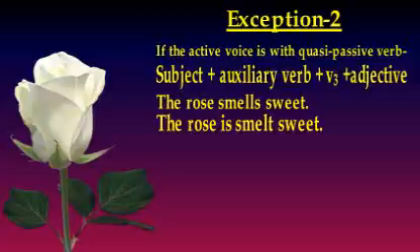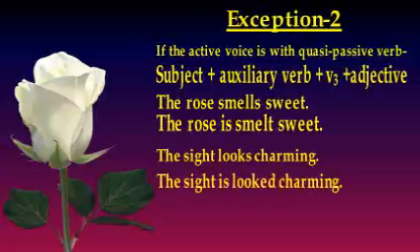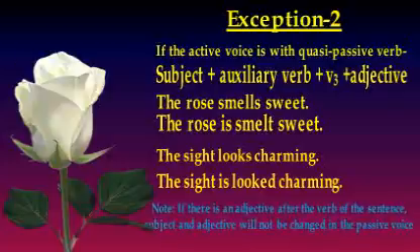Just notice the examples here. The rose smells sweet. The rose is smelled sweet. Now it doesn't look like it is different from one sentence to another. It seems that we have the same thing. The sight looks charming. The sight is looked charming. So it seems the same, but when we look closely, they are not exactly the same. Note for you: if there is an adjective after the verb of the sentence, subject and adjective will not be changed in the passive voice.